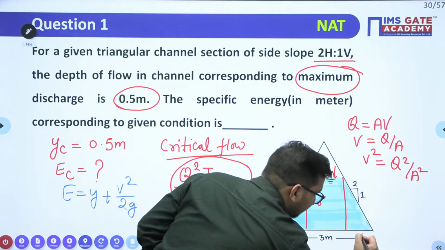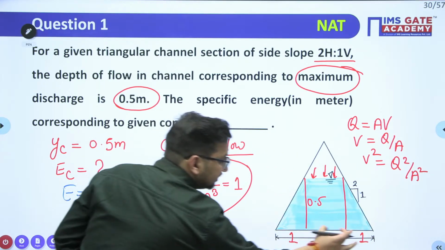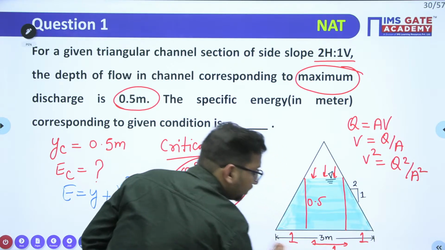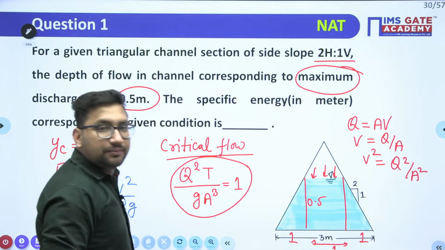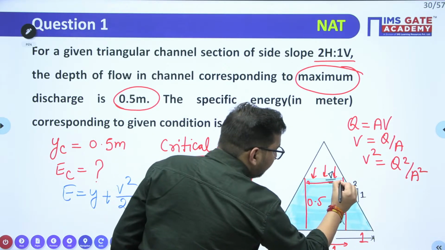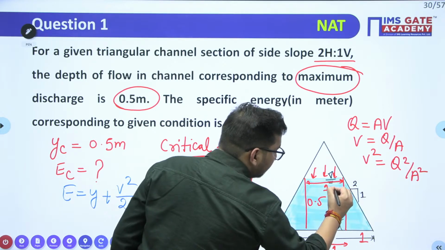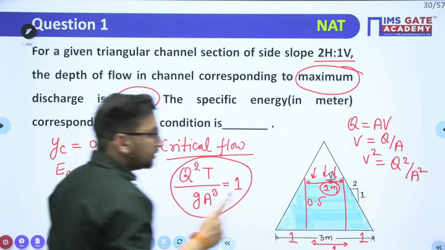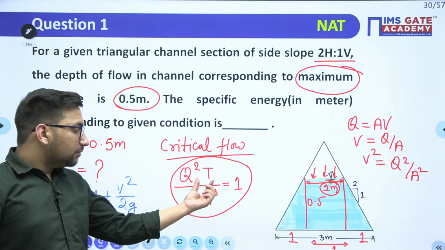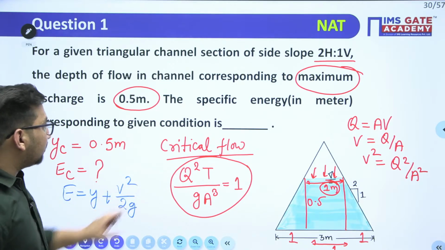Similarly, this dimension will be 1. If this is 1 and this is 1, this particular dimension will also be 1. The total dimension is 3. So can I say that this top width is nothing but equal to 1 meter? So I know the top width value, and from here I can calculate.